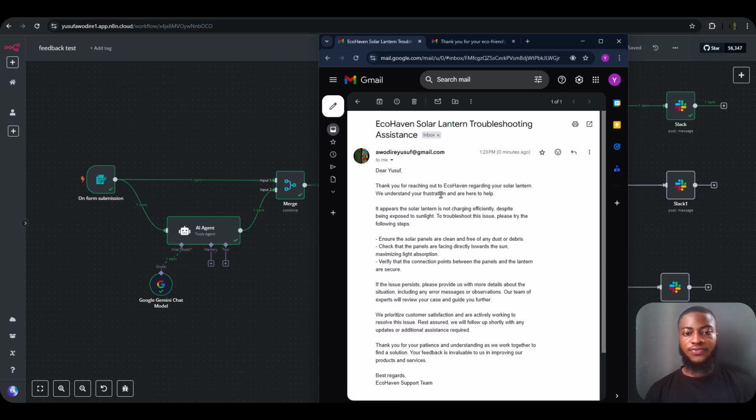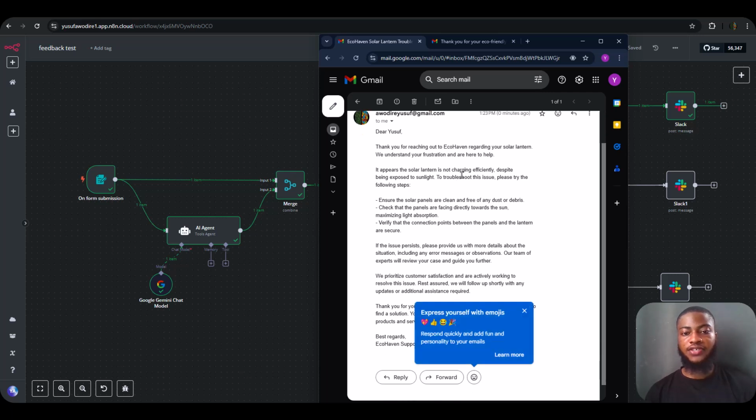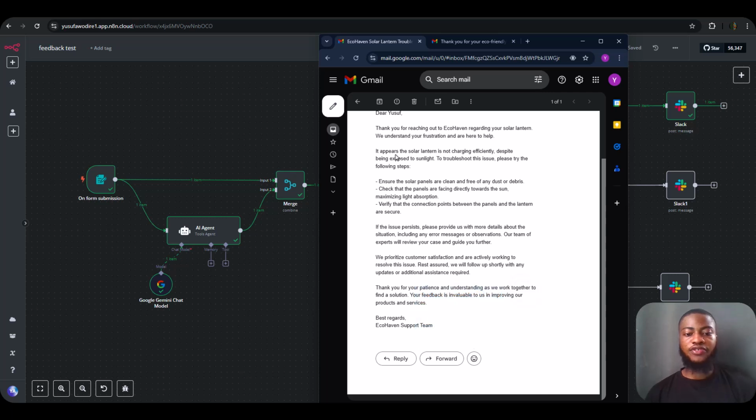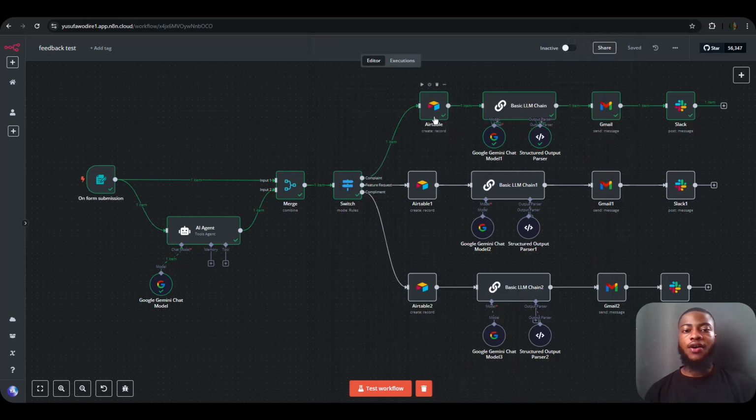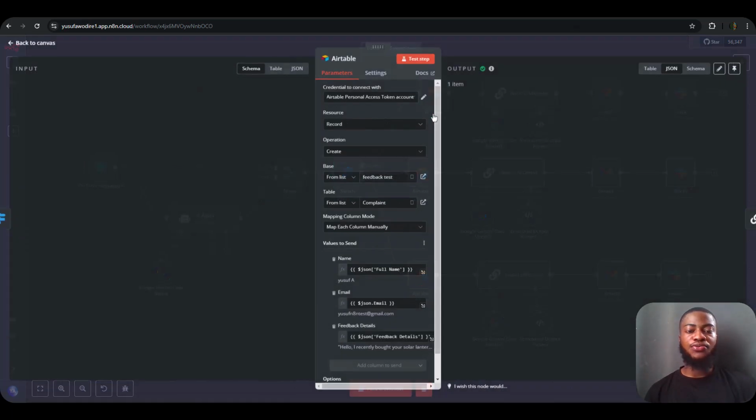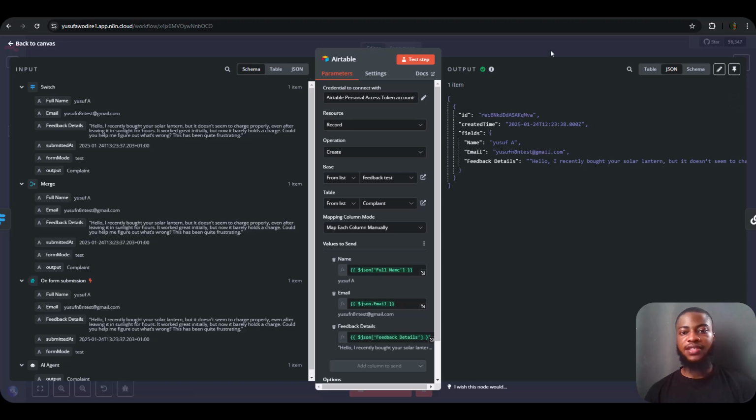Thank you for reaching out to Echo Heaven regarding your solar lantern. We understand your frustration and we are here to help. It appears that the solar lantern is not charging efficiently despite being exposed to sunlight. To troubleshoot this issue, please try the following steps. Ensure the solar panel is clean and free of any dust and debris. So it gives a few troubleshooting steps and signs the message off with Echo Heaven Support. Also, it sent the data to an Airtable.